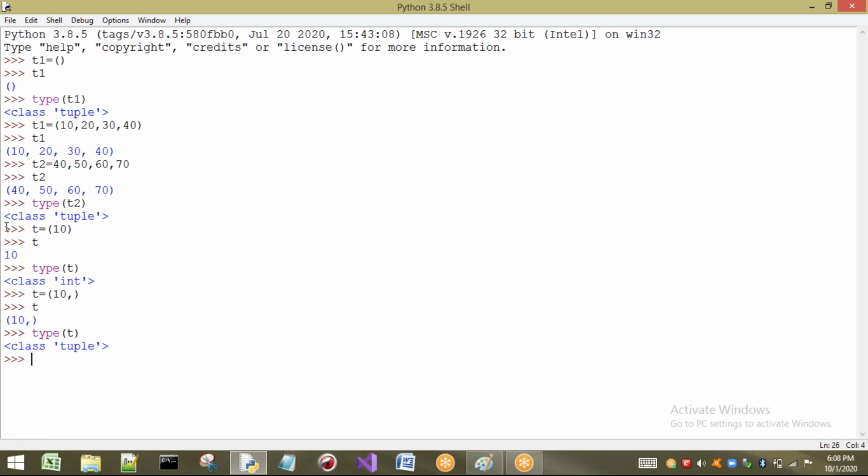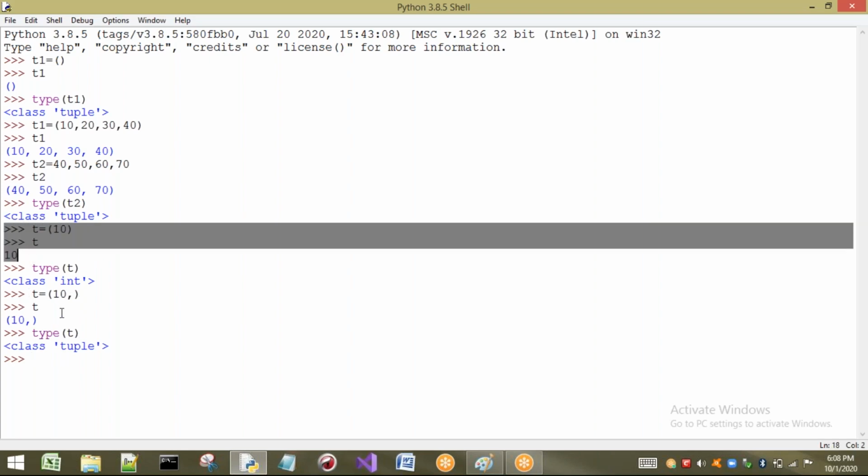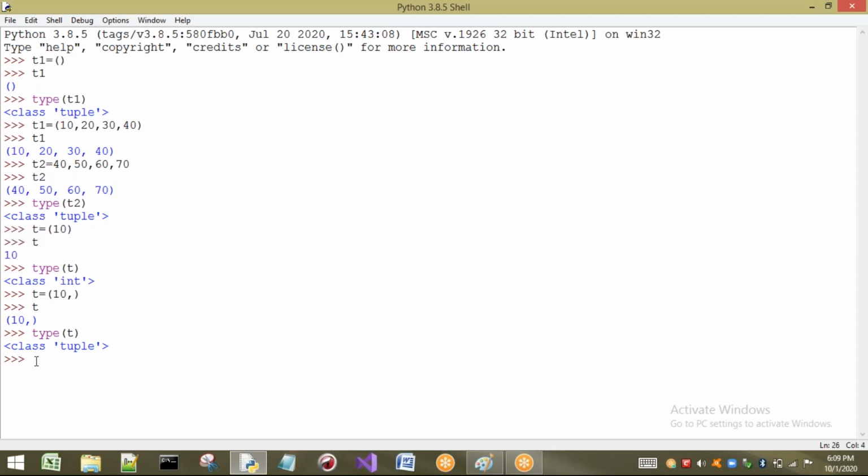So here you have to understand the difference between this one and this one. If you want to create a tuple which has only one element, compulsorily we have to write a comma at the end of that value, after that value. So is it the only way? We can also create a equal to 10 comma, no problem. Here if I see the type of a, we are going to get it as a tuple only.